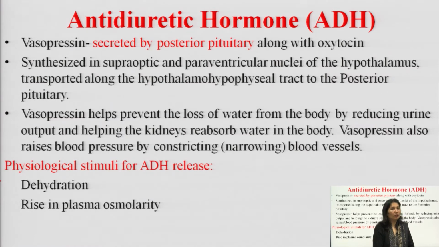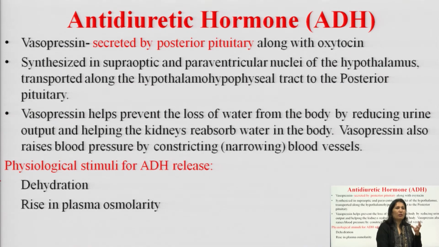What does it do? Vasopressin helps prevent the loss of water from the body by reducing urine output. So, in the presence of antidiuretic hormone, because it conserves water, concentrated urine will form, because it prevents the loss of water from the body by reducing urine output and helps the kidney to reabsorb water in the body.